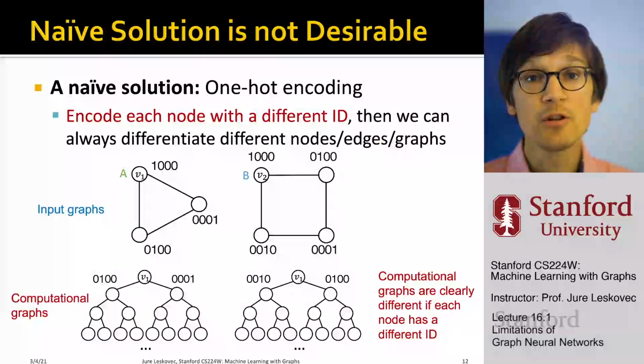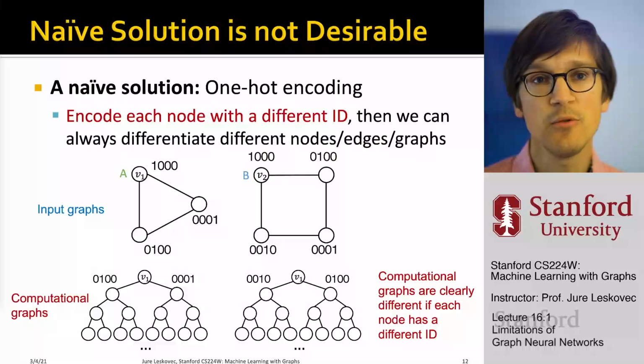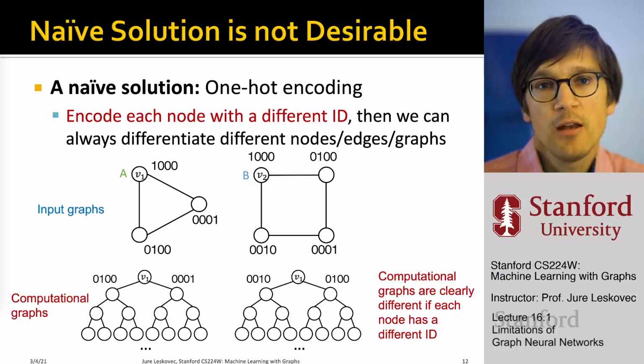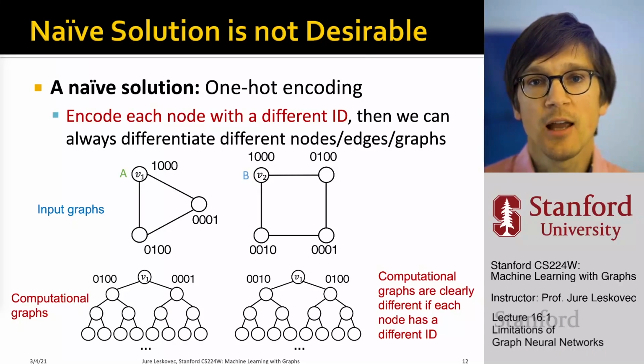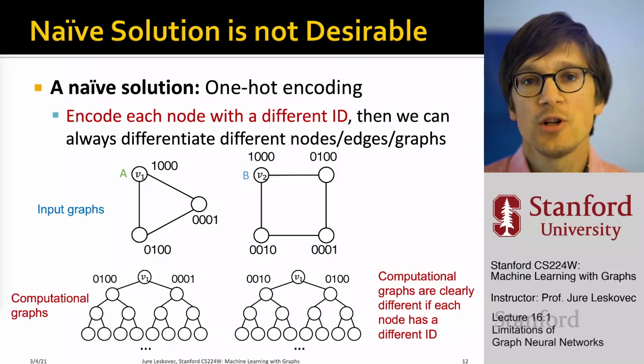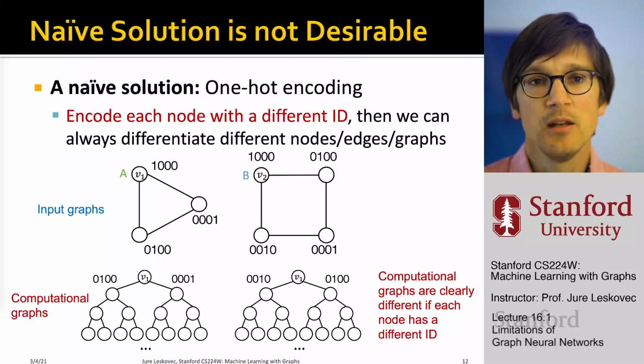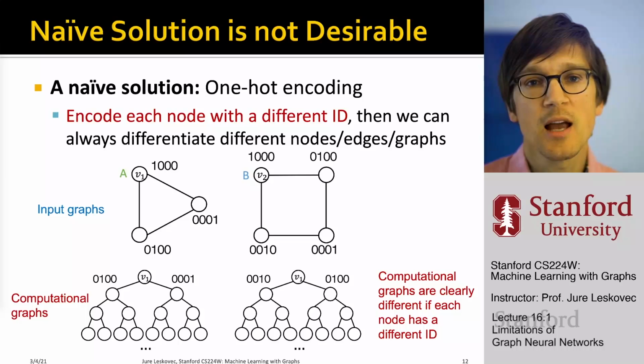A naive solution that doesn't work would be to use one-hot encoding. We don't have any features, but let's assign each node a different ID, and then we can always differentiate different nodes, edges, or even graphs. If I have two graphs as before, I could assign a one-hot encoding to every node.